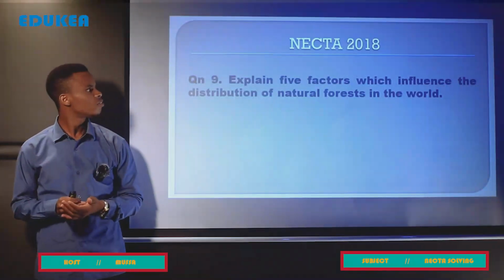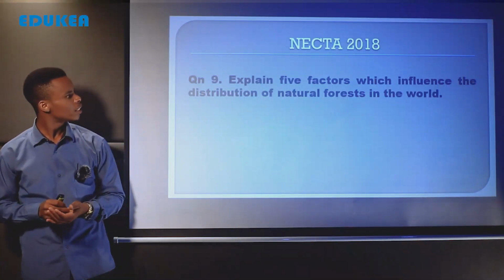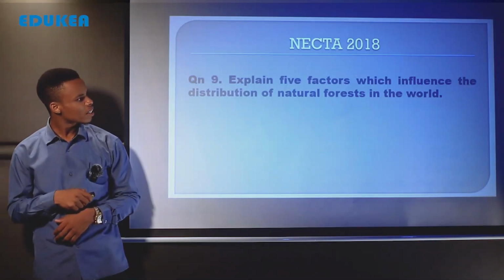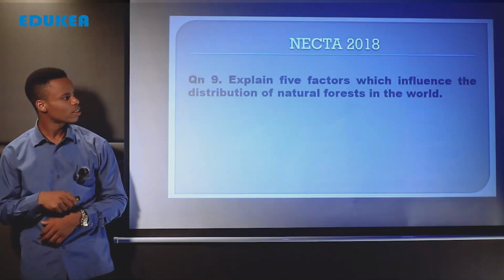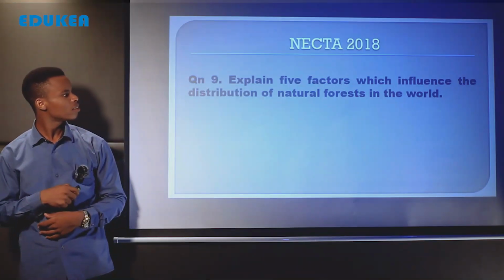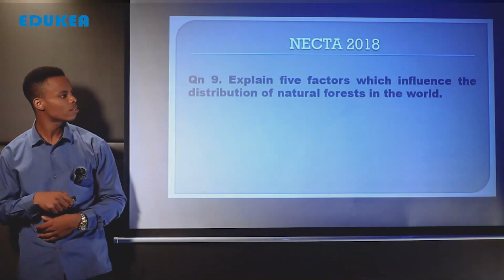And today we are going to solve NECTA 2018 question number 9, which states: explain 5 factors which influence the distribution of natural forest in the world.